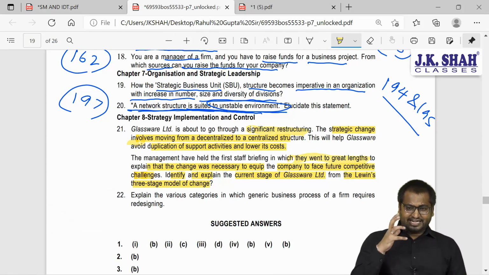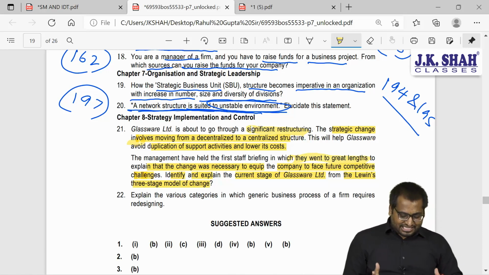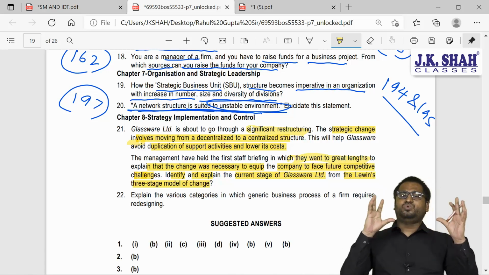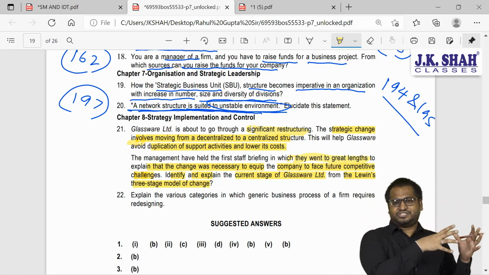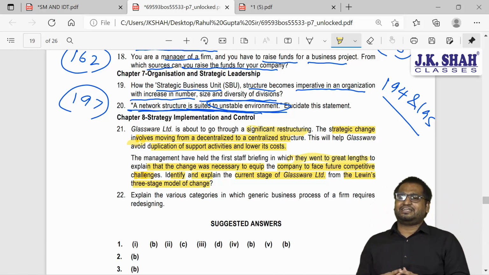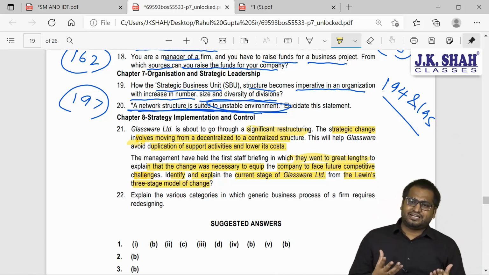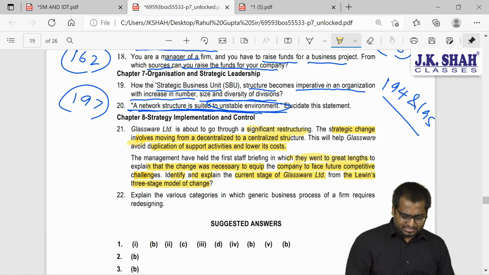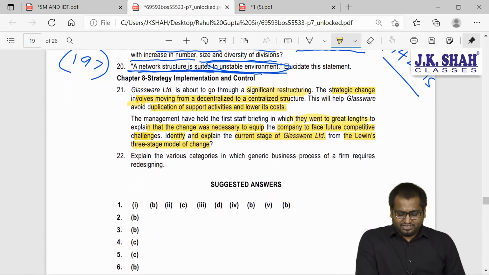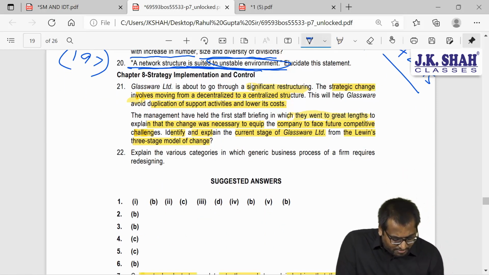If you read the entire question again and I try to summarize this, Glassware Limited is about to go through a significant restructuring. From a decentralized system, they are now moving to one centralized system. So for that, they are trying to convince the employees, they are trying to talk to the workers. The management have held the first staff briefing.